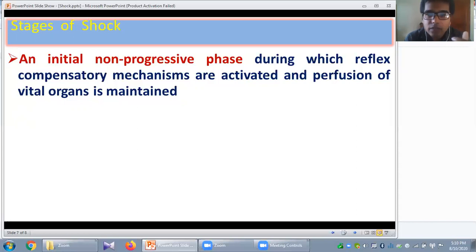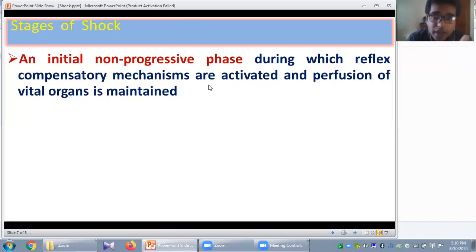Actually, it will be activated when your mean arterial pressure decreases below 50 millimeters of mercury. Then there will be a very strong activation of the sympathetic nervous system, and that is the final defense to reverse the shock, or to elevate your blood pressure. So all these mechanisms are the compensatory mechanisms. They will be activated during this very initial non-progressive phase.